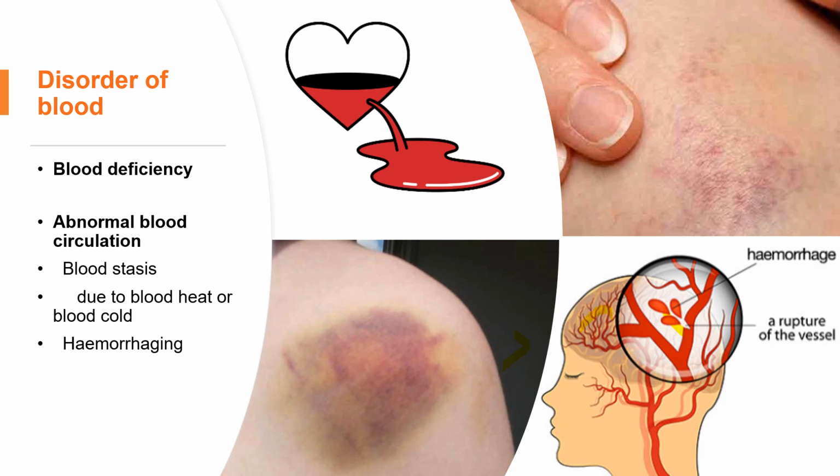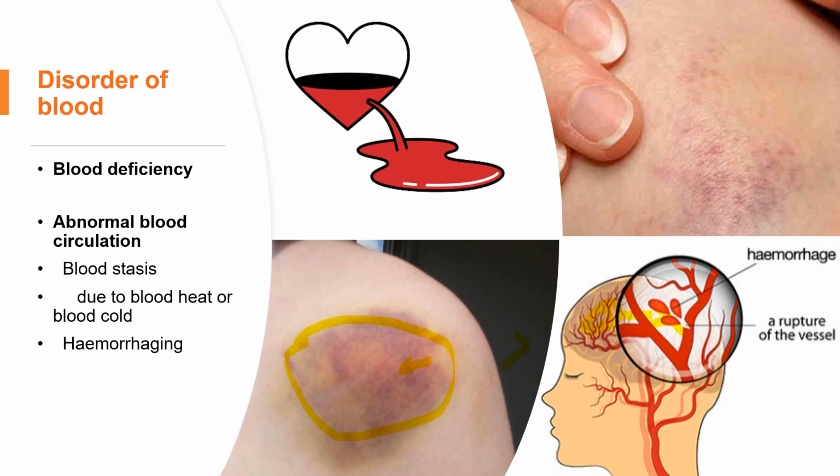Blood will stay in the brain, right? Our space is limited in the brain, so this causes blood stasis. The bleeding in the brain and under the skin or other parts of our body is very similar.